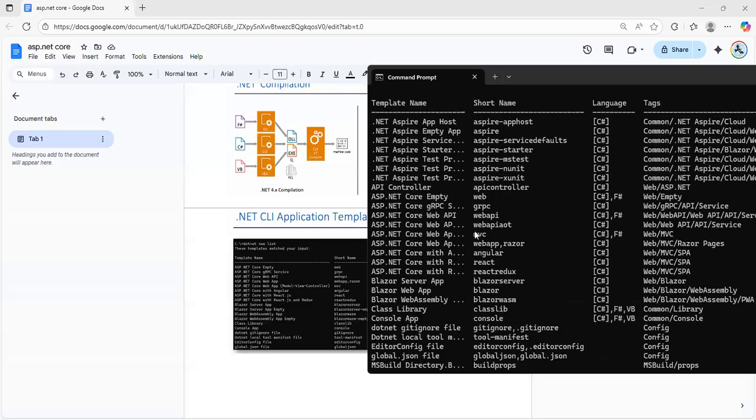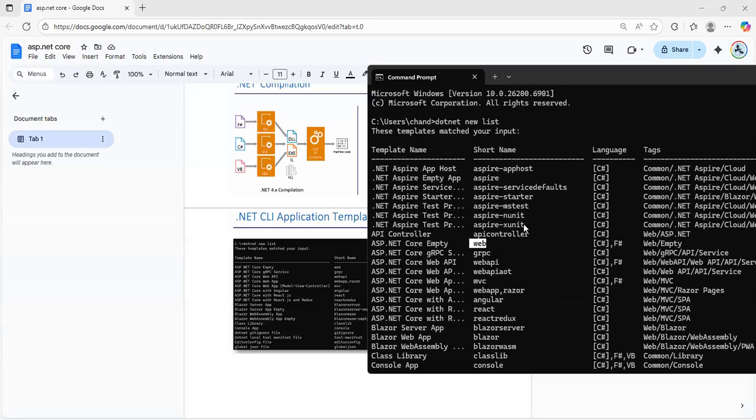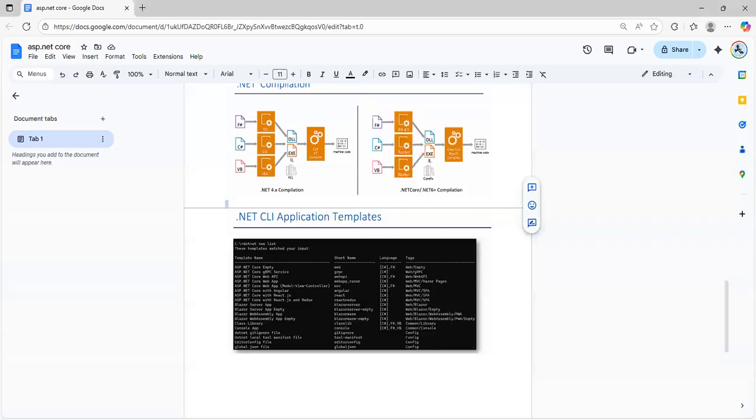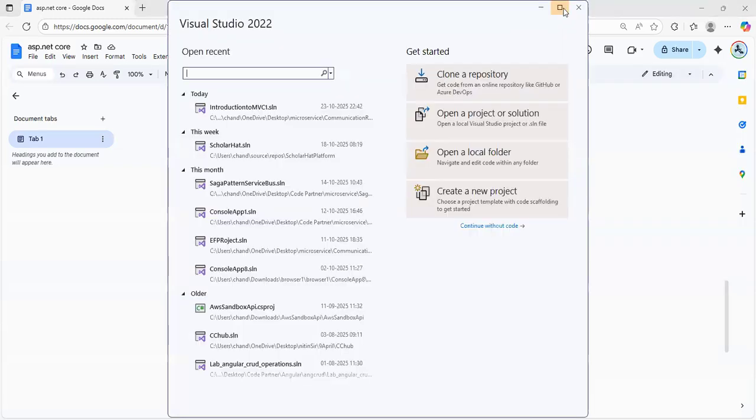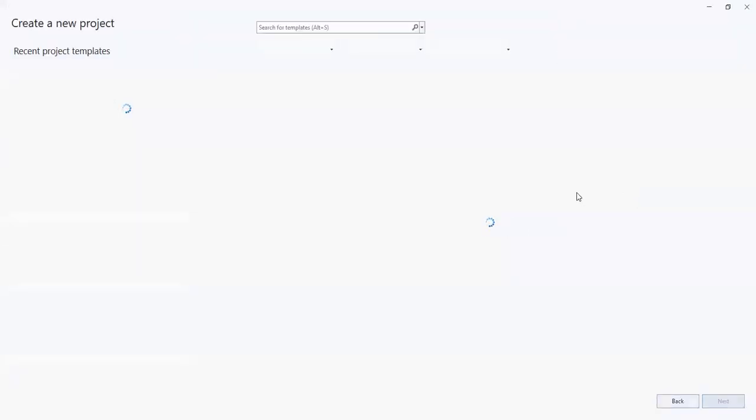Suppose you want to write an MVC application, then use the MVC web application command. Through this command you can create the application. But in .NET Framework these things are not available, because here it is based on C libraries. Okay, so open VS Code or Visual Studio and create the project.